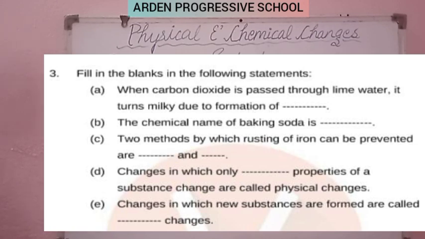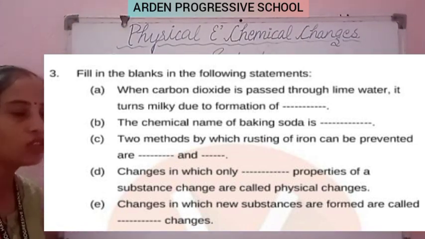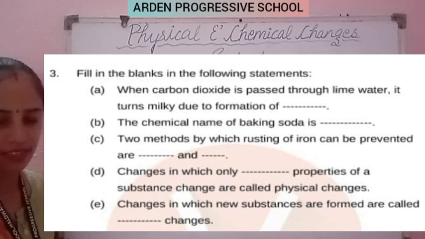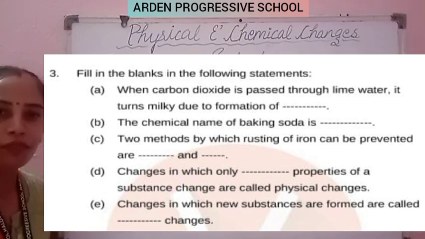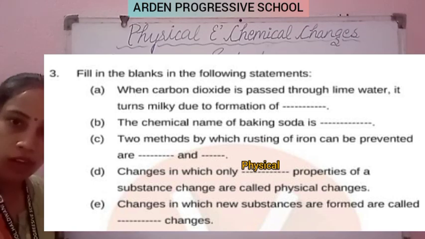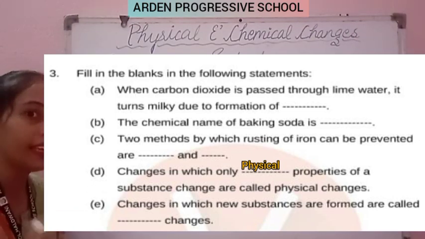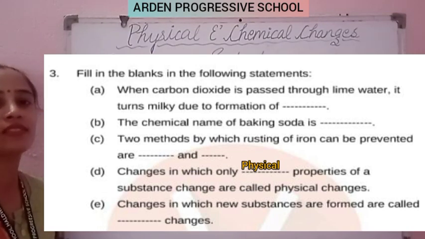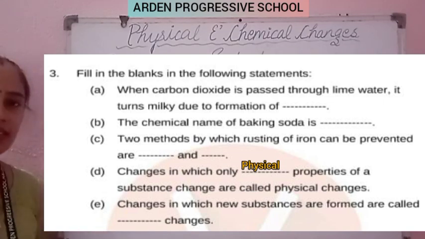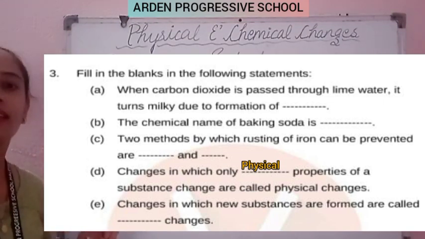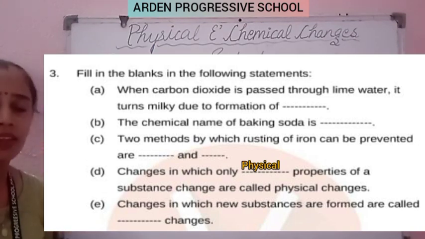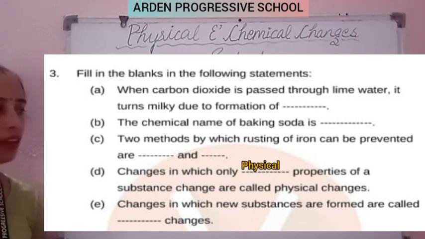Changes in which only dash properties of the substances are changed are called physical change. So this is the definition of physical changes. You all know, in which the physical properties of these substances get changed, this kind of change is known as physical change. So what is the answer of this fill in the blanks? Physical properties. Clear? When there is a change in the state, color, shape or size of an object, this kind of change is a physical change. Clear? So the last one is